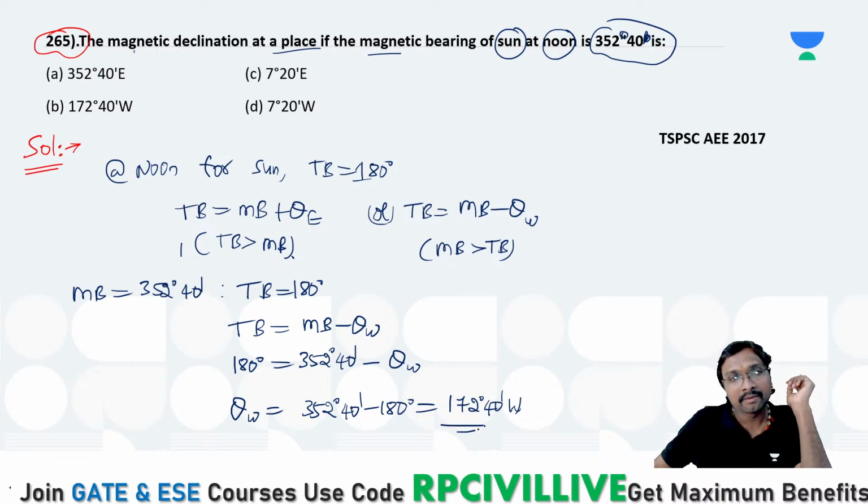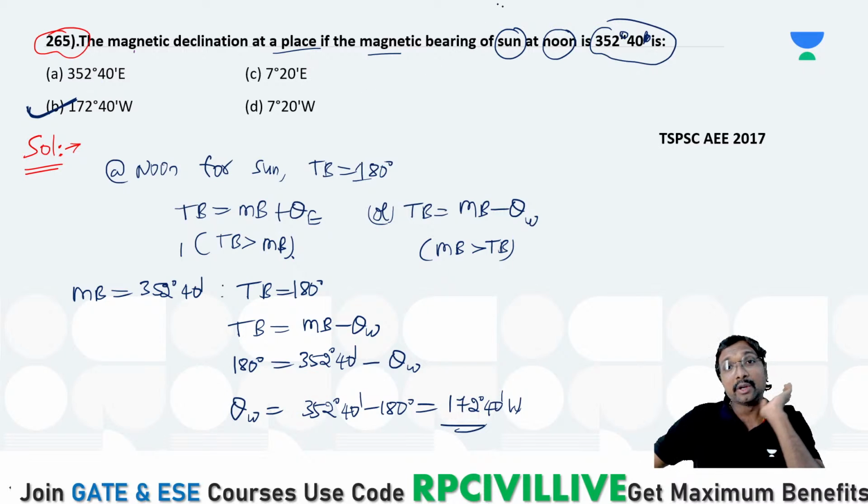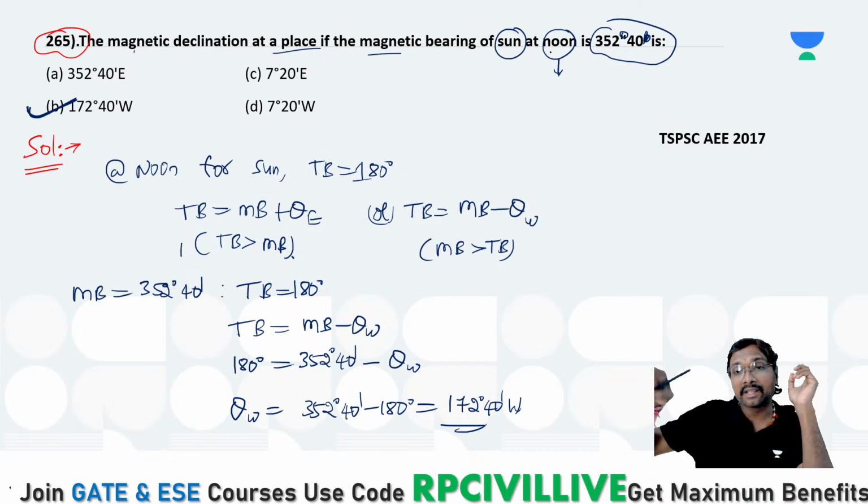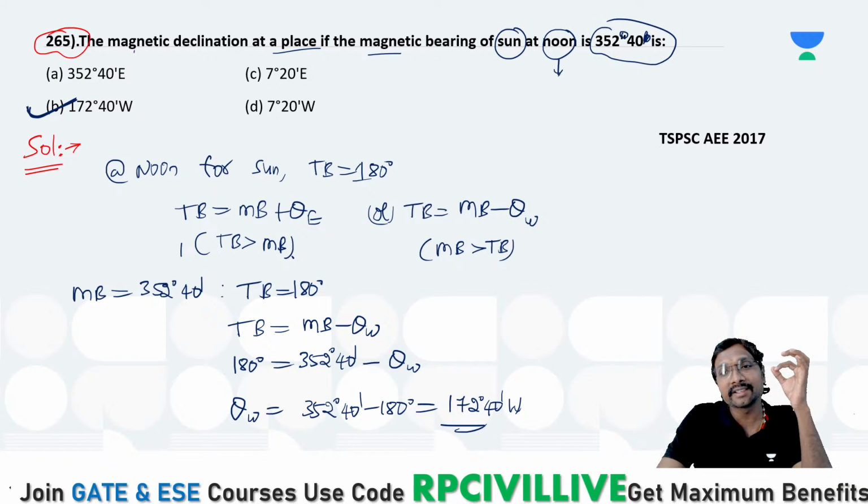Which option is correct? Option B is correct. Noon is given. Whenever it is noon, the sun will be on the southern side, so 180 degrees is the true bearing.